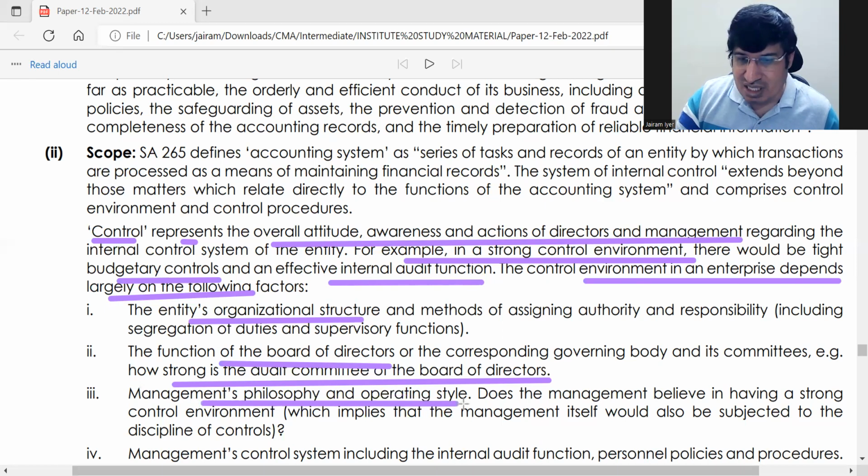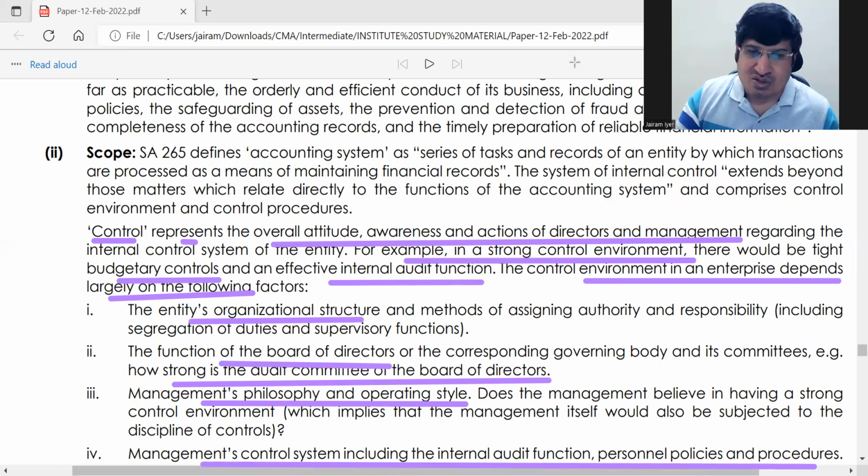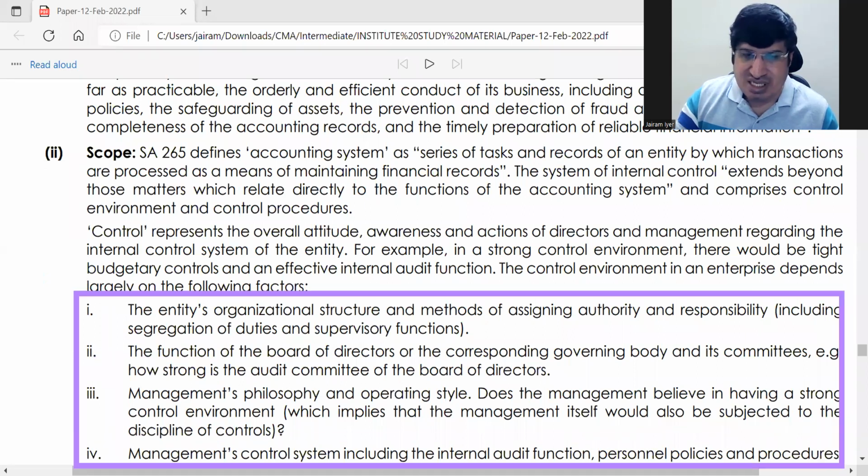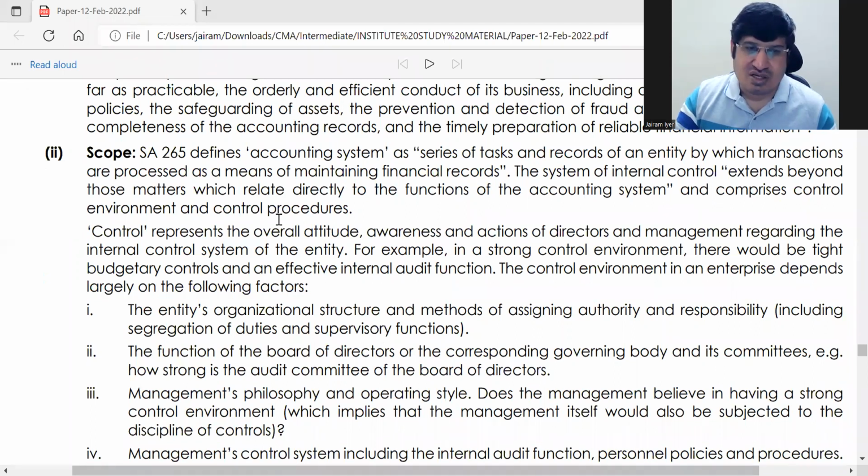Then management's philosophy and operating style, and management's control system, including internal audit, personnel policies, etc. So in the end, these 4 points we saw, your internal control will depend on how well the management is designing it.